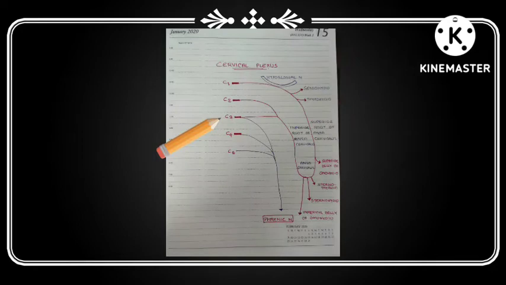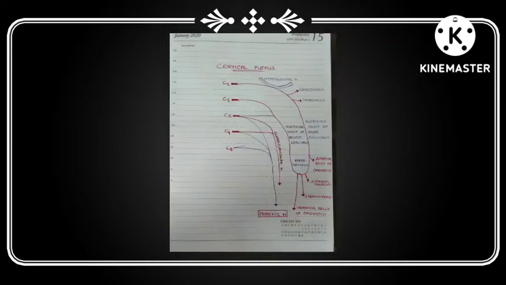Ventral rami of C3, C4 and a small branch from C5 unite to form a main nerve of the body which supplies the diaphragm. The nerve is called the phrenic nerve. The ventral rami of C3 and C4 join to form a nerve called the supraclavicular nerve.